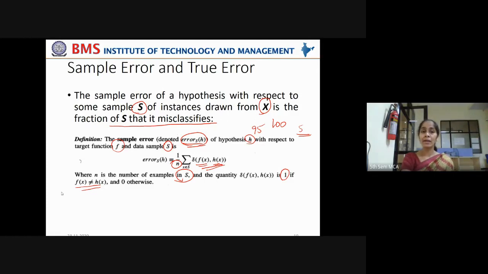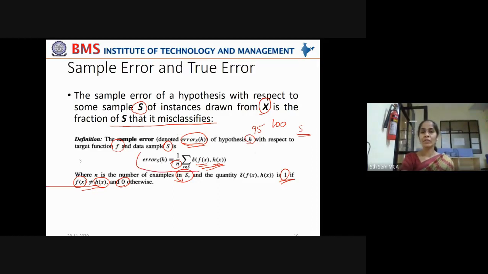When the label given in your training example, the learned target function, is not equal to the label predicted by your hypothesis, then it is an error, right? So if the target label and the predicted target label are not equal, then the error is denoted as 1. If both are equal, then there is no error, so it is denoted as 0.